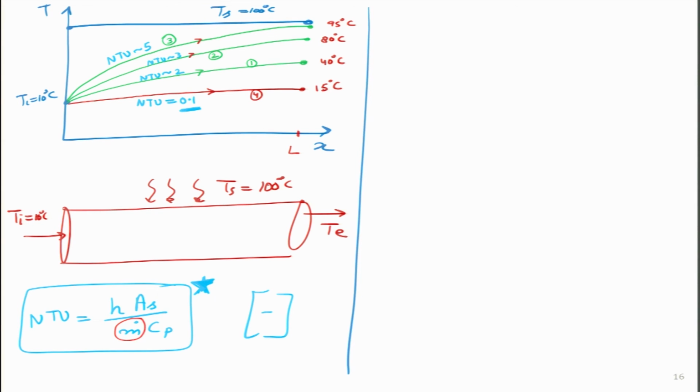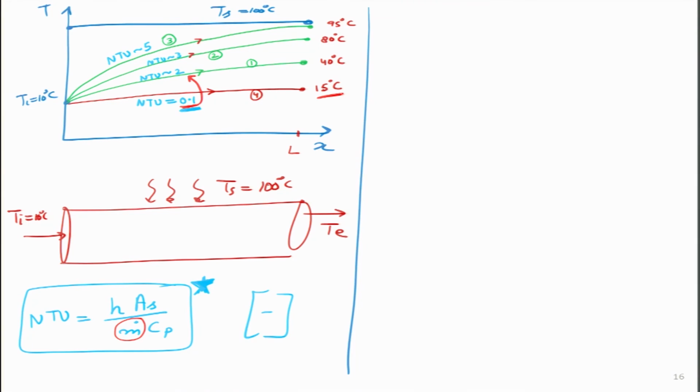So, as a responsible engineer, we can then say, okay, let me reduce the m dot value, maybe 10 times. So, from 0.1, I will go to an NTU value of 1 or 2. What am I doing physically?